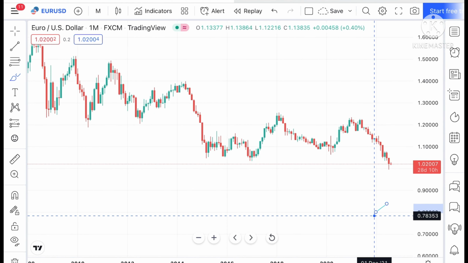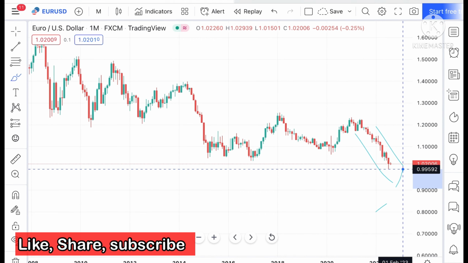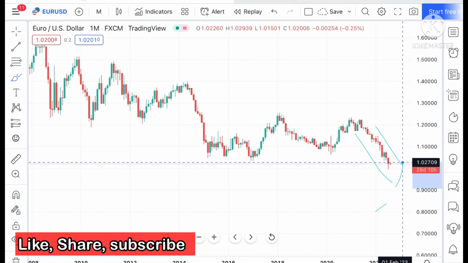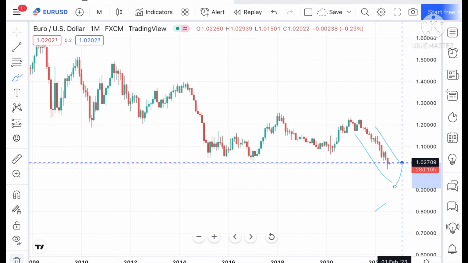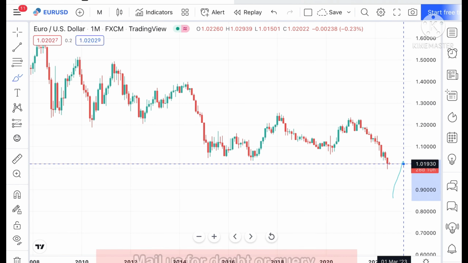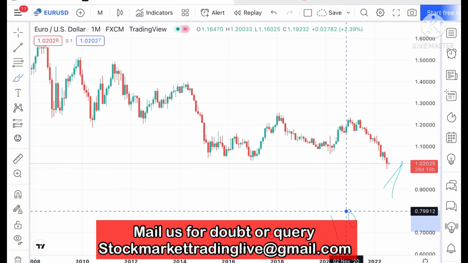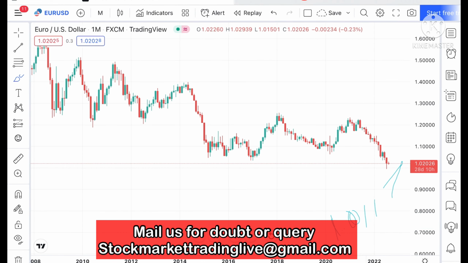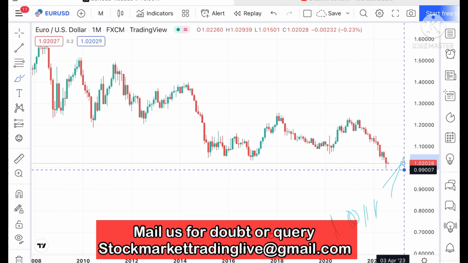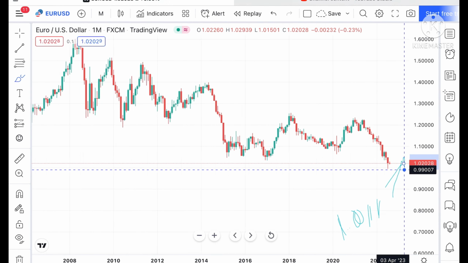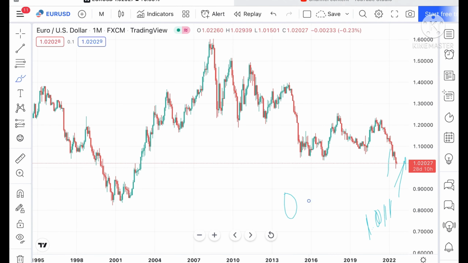See, if you look at the chart of Euro USD, there is a continuous downfall. After making a low of around 0.99, we have seen it has made a high of around 1.027. Suppose if this particular level didn't sustain, it can fall further low towards a level of 1.011, and if that level goes downside, then it can fall further low towards a level of 0.9907.